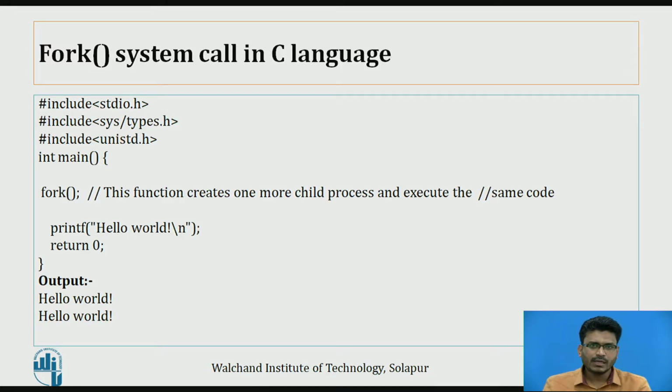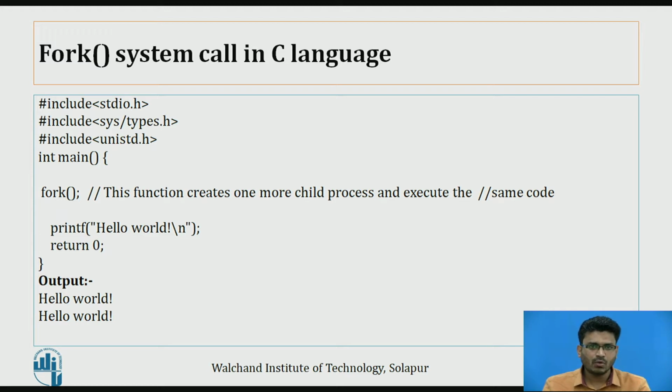Now, let's take one simple example, one simple program on the fork system call in C language. Here we need to include some header files: stdio.h, sys/types.h, and unistd.h. Out of these, the sys/types.h header file is actually used for the system calls. Now here, just look at the code.